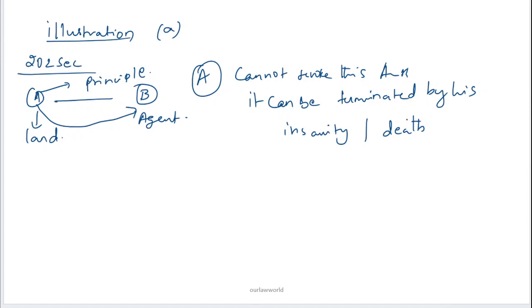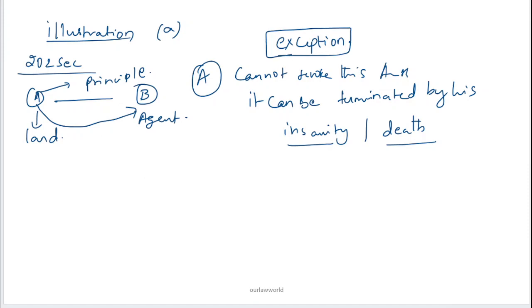Before this, under termination of agency, we have seen it can be terminated by the principal or agent dying or becoming of unsound mind. But in this scenario, the principal cannot revoke his authority, nor can he terminate the agency either by insanity or even death, because this is an exception to the question asked.